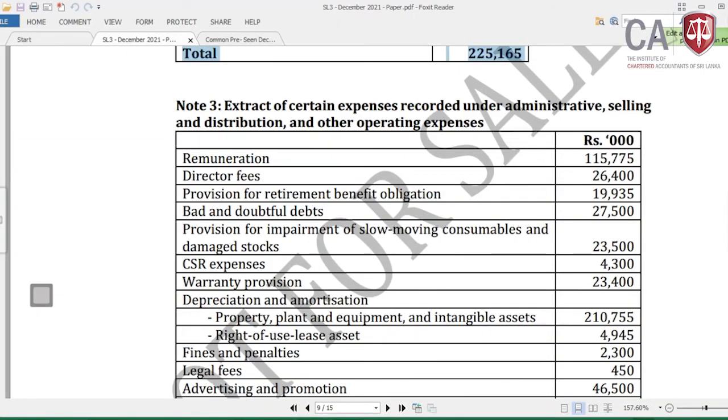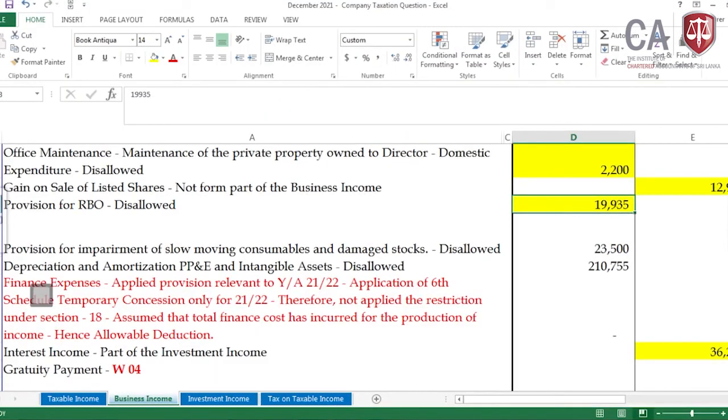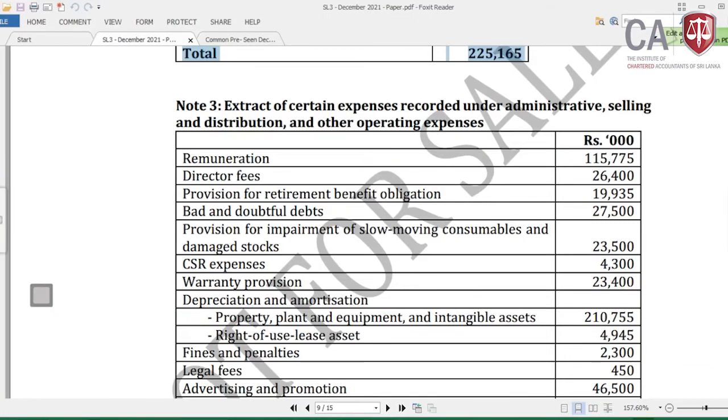Then the next one, bad and doubtful debts considered. Provision for impairment of slow moving consumables and damaged stock should be disallowed, 23,500.